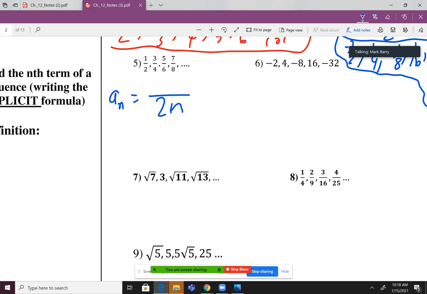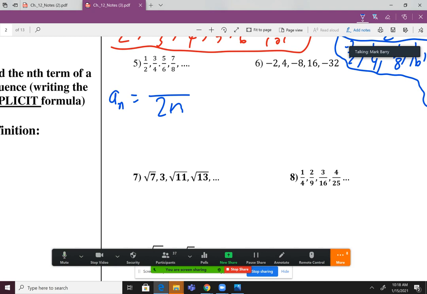2 times 1. Does that give us our first denominator? Yes. 2 times 2, does that give us our second denominator? Yes. 2 times 3, does that give us our third denominator? Yes. 2 times 4, does that give us our fourth denominator? Yes. Okay, so 2n is correct. Good job, Ethan. All right, what about the numerator?